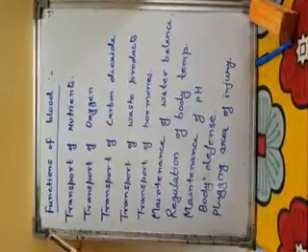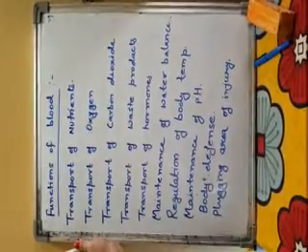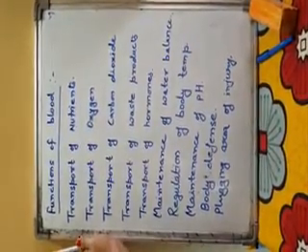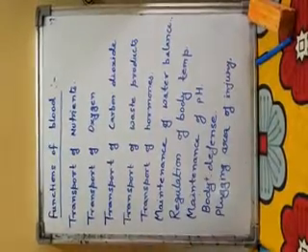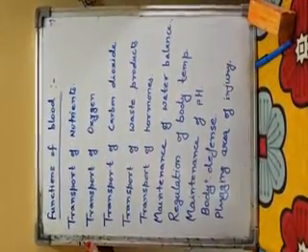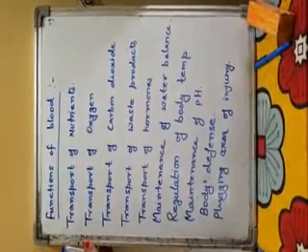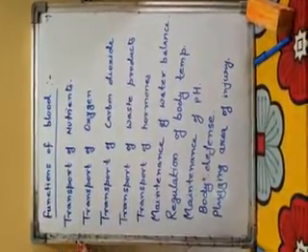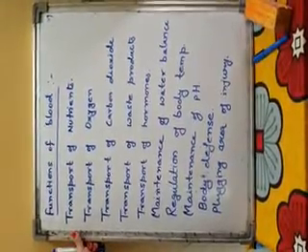Functions of blood. Blood is a very important fluid present in our body. It performs various functions. We have studied about different components of blood and their function. Along with those functions, blood performs some other functions like transport of nutrients.